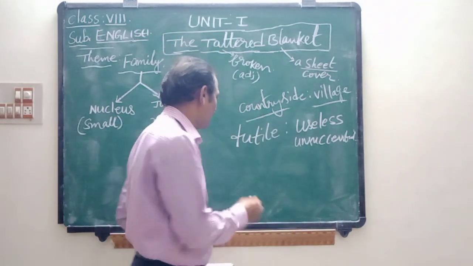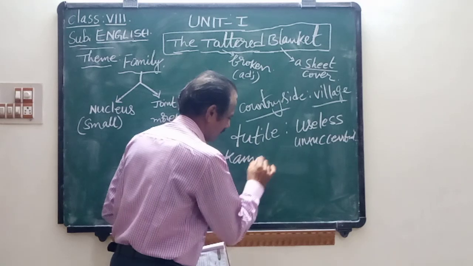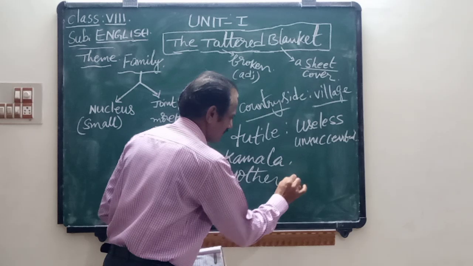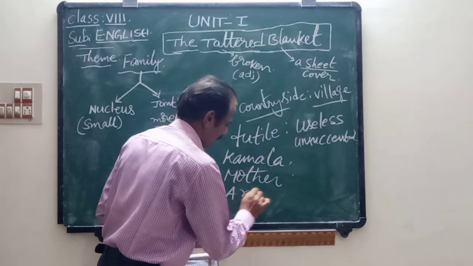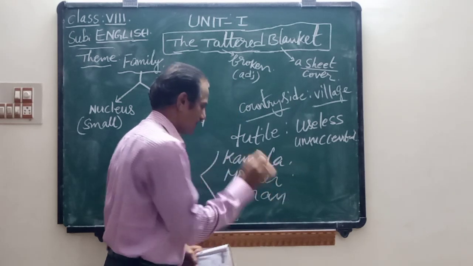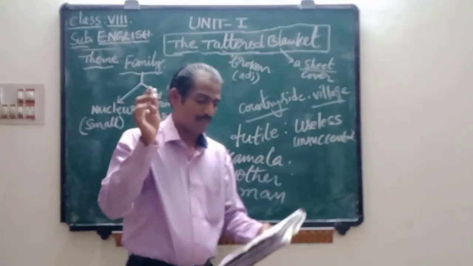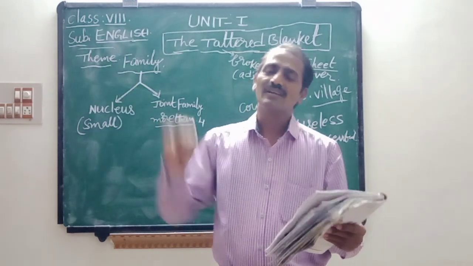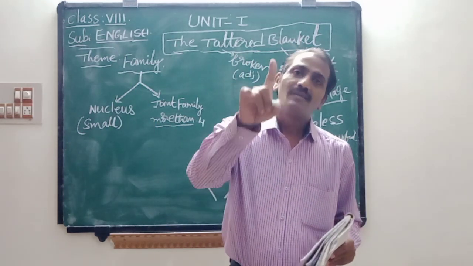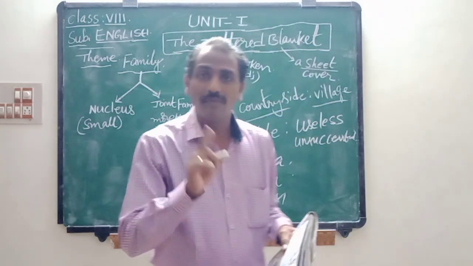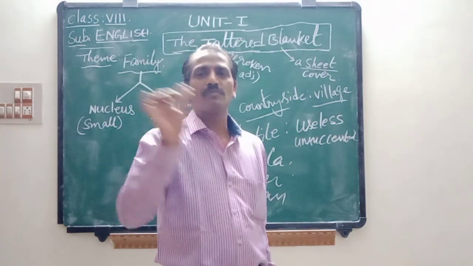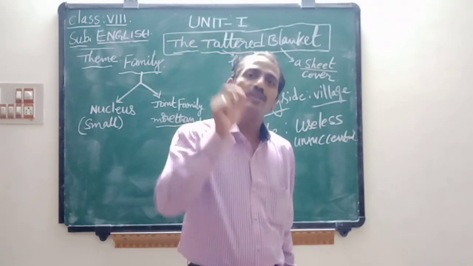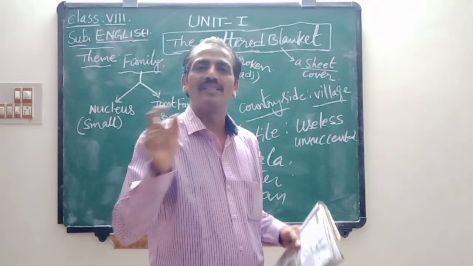Kamala means here is Kamala, here is mother, a man. Who said this statement? Mother. In examination, in comprehension passage, 1 or 2 lines are given, children, asking the question, who is the speaker of these lines? Mother.